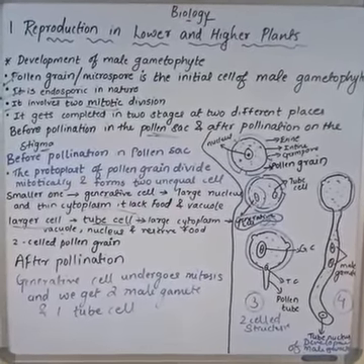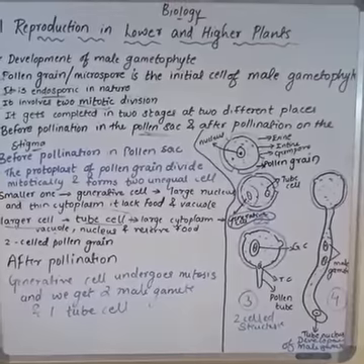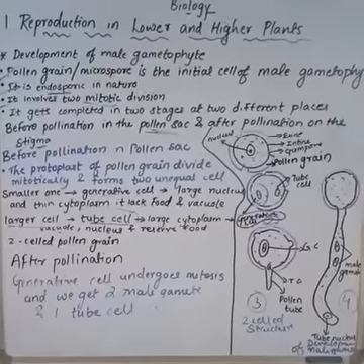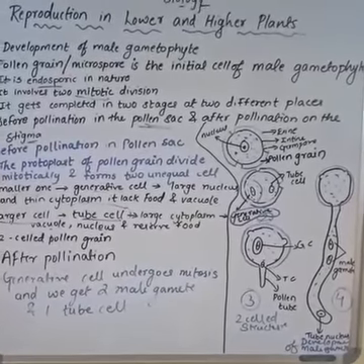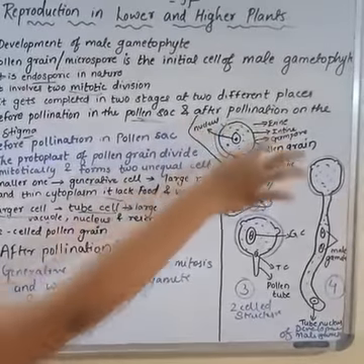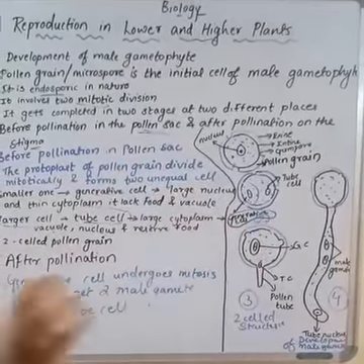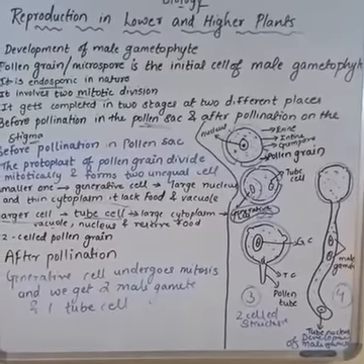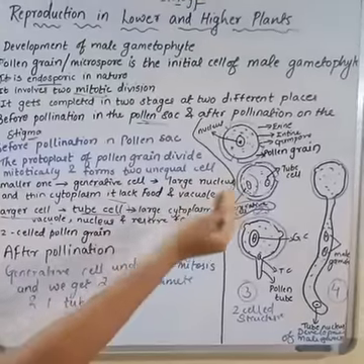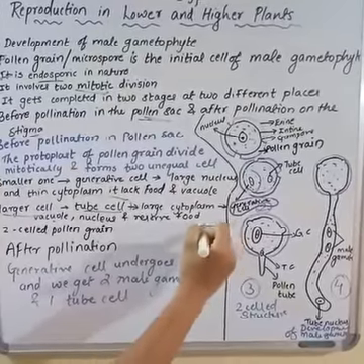Okay, and in many of the angiosperms, that is the flowering plants, in the two-celled structure only the anther releases the pollen grain. All these processes were taking place inside the anther, but now in this two-celled structure, the anther will burst out, there will be a dehiscence, and during this dehiscence the pollen grain will come out and stick at the stigma.